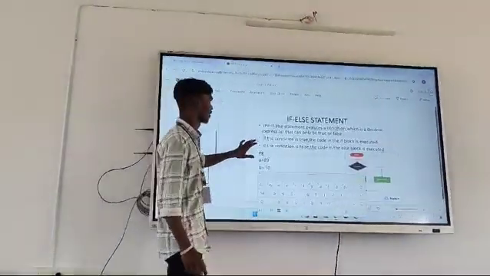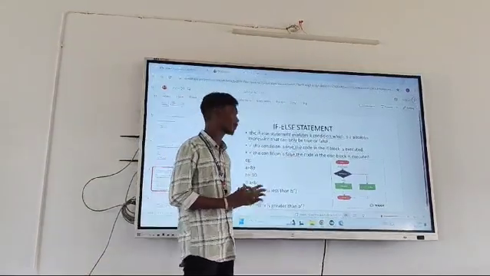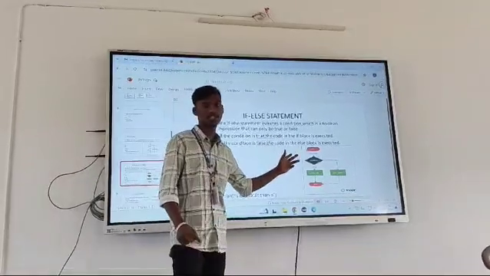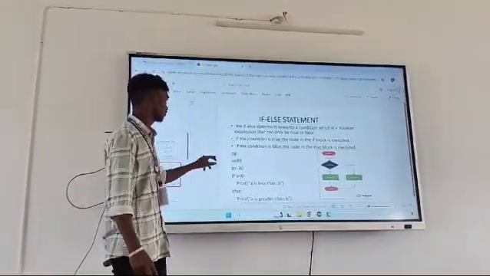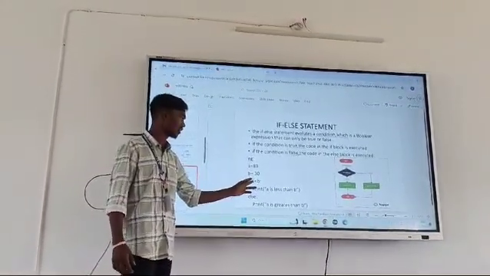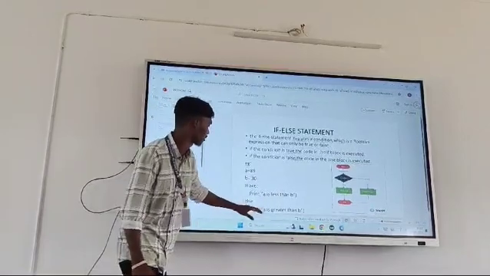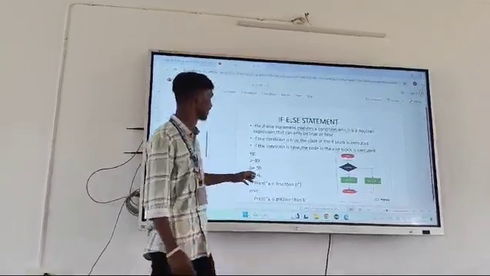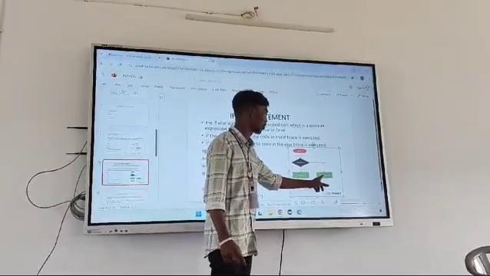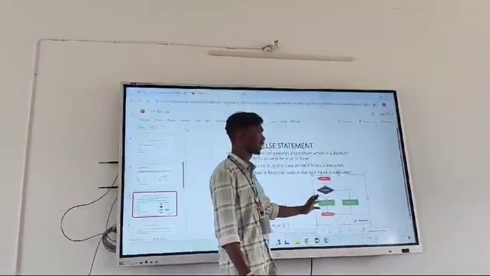If else statement. An if else statement evaluates a condition, which is a boolean expression that can only be true or false. If the condition is true, the code in the if block is executed. If the condition is false, the code in the else block is executed. Like a is equal to 89, b is equal to 30. If a less than b, print a is less than b. Else, a is greater than b. The program starts with the if condition. If the condition is false, the body of else is executed. If the condition is true, the body of the if is executed, then it exits.